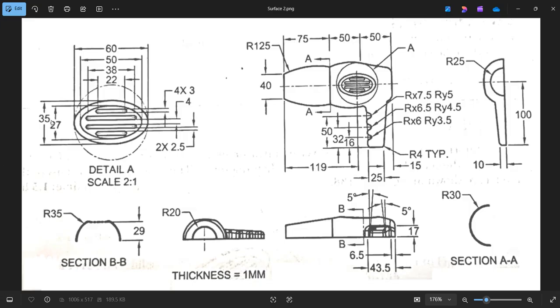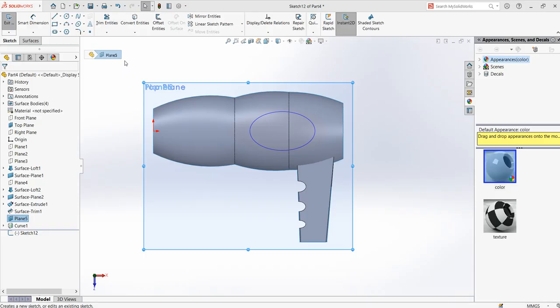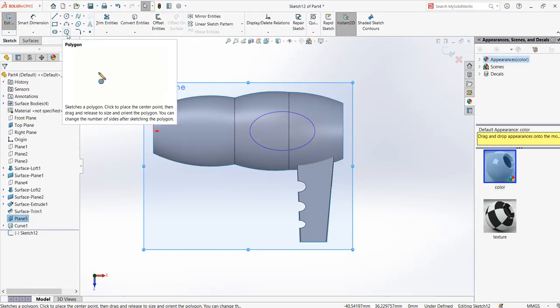The smaller ellipse is given as 27, and that means around 3 to 5, that is 8, 4 mm, 4 mm, and that is 50. Okay, so let us just draw this ellipse inside.